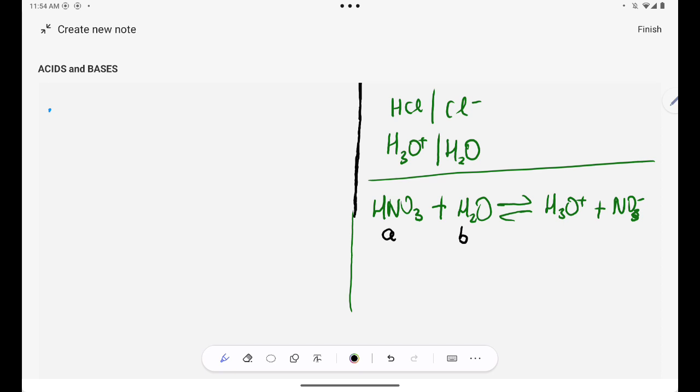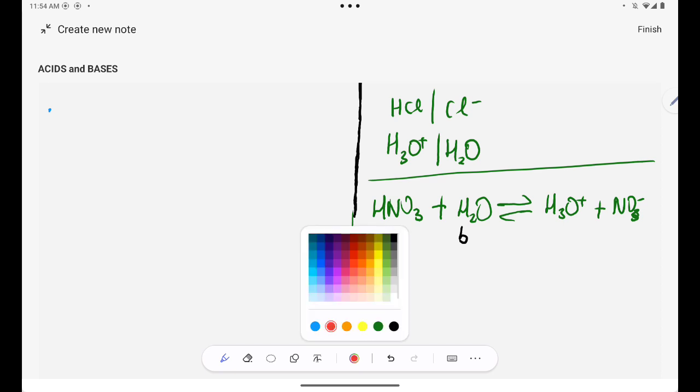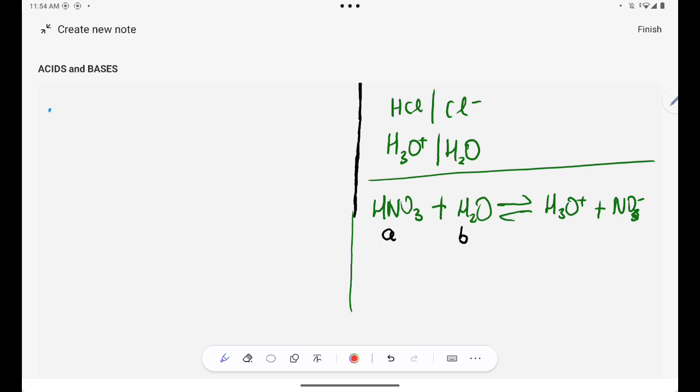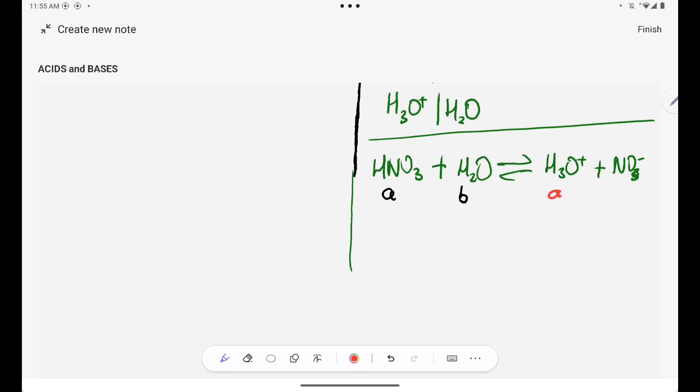Now whenever I focus on the reverse reaction, H3O plus will become H2O by donating a proton, which simply means H3O plus is an acid. Are you together? Same thing happens. NO3 minus will become HNO3 by accepting a proton, which simply means NO3 minus is a base.